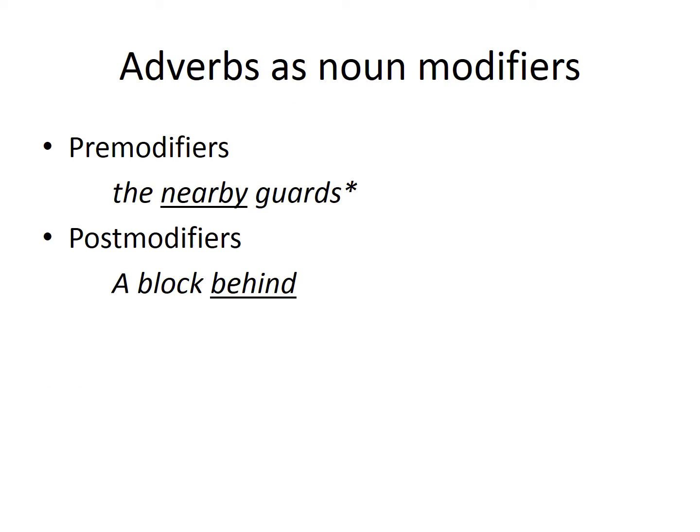We also can have adverbs acting as noun modifiers. The nearby guards, a block behind, so they happen. And to tell you the truth, again, just like when we were looking at the participles and the nouns acting in the role of adjectives, if you look at this, how would you really want to talk to your students about calling this an adverb? I don't think so. I think you should just consider it an adjective. But they do make the point in our book that they're adverbs.